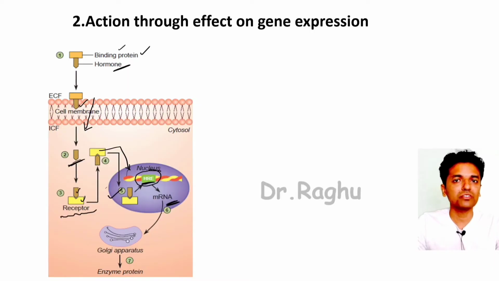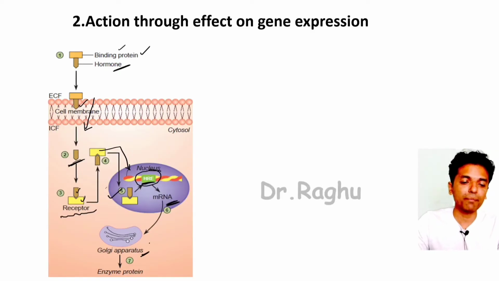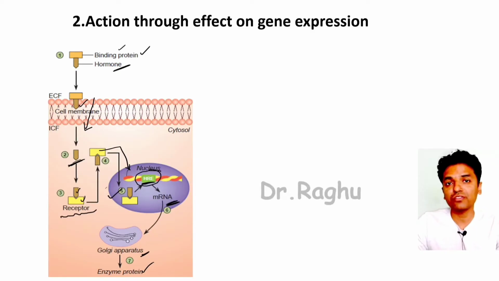Now this mRNA which is produced inside the nucleus is going to come out of the nucleus and stimulate the Golgi apparatus, and the Golgi apparatus is going to increase the production of certain proteins, because of which there will be a physiological action in this cell. Got this? So this is called action which is occurring through the effect of gene expression.